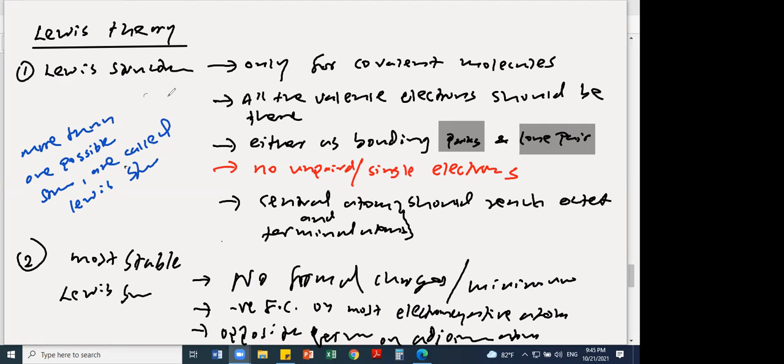One drawback of the Lewis theory is that it has failed to draw the structures for molecules with an odd number of electrons. Lewis theory says all the electrons should be in the form of pairs, and you can't put the pairs in NO, nitric oxide. Why? Nitrogen valence shell has 5 electrons, oxygen has 6. Good that you asked. Okay, I'll erase the screen here. Shall I erase the screen?